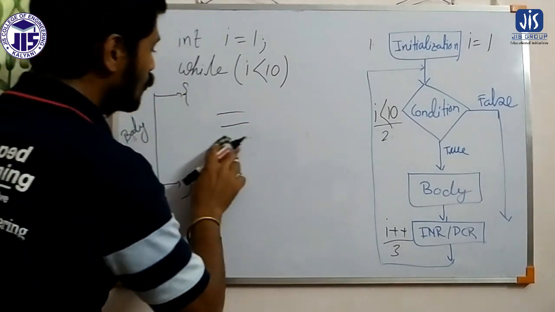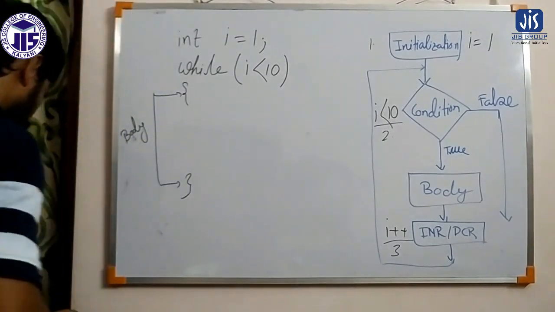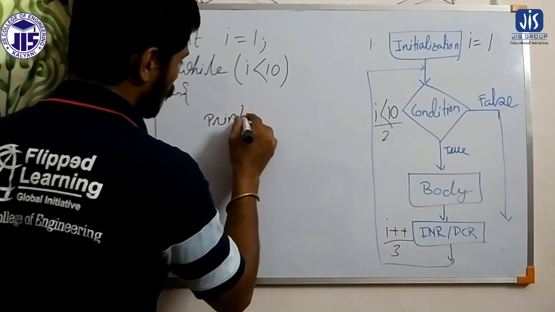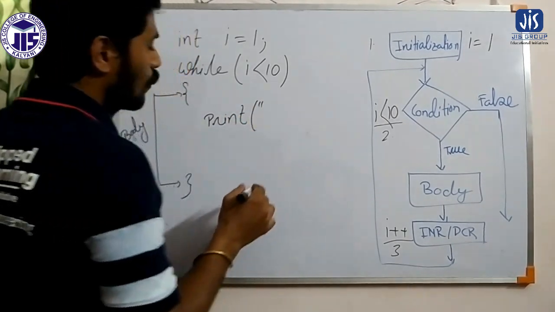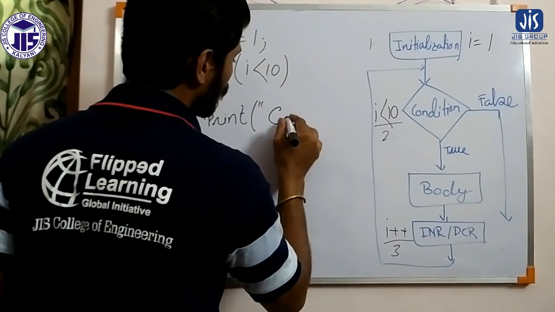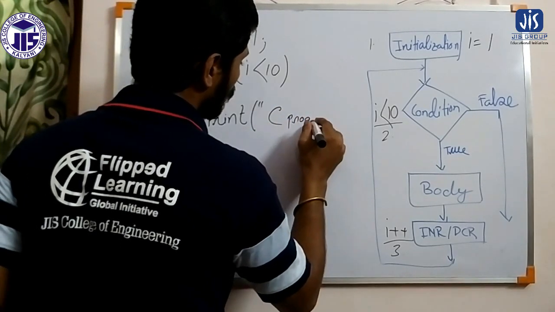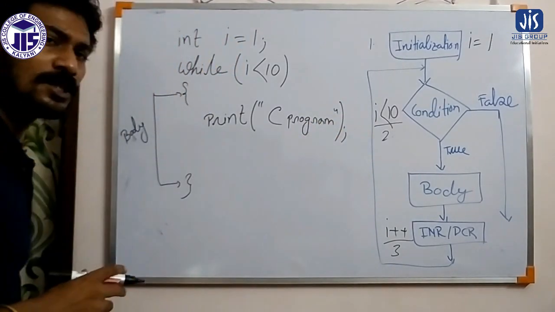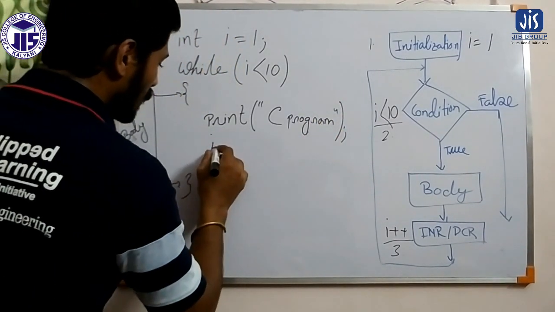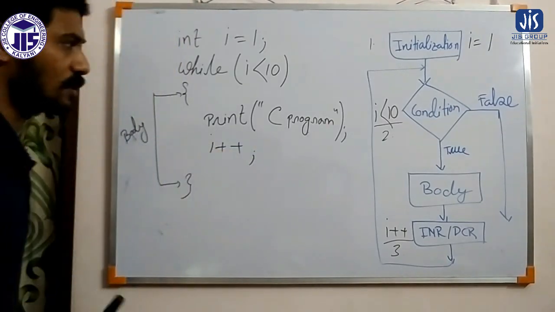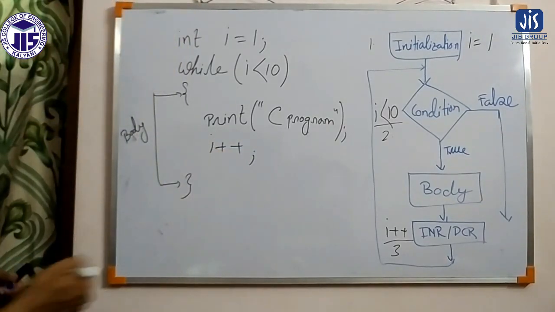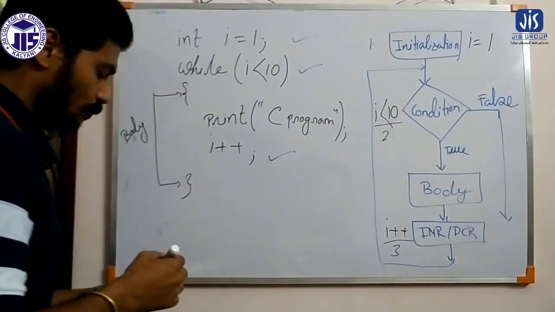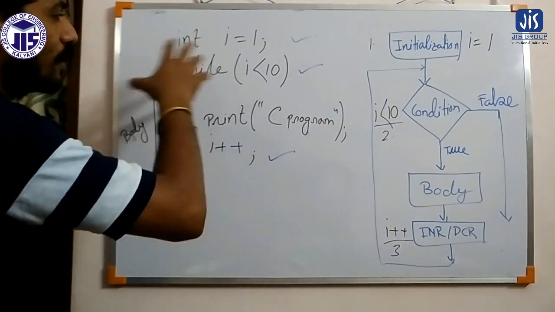Let us assume here we are going to print the statement C program. After that we increase the value of I by I plus plus. That is my increment operation. So all three components are present here: this is the initialization component, this is the condition component, and this is the increment component. That is all about the while loop, how we write the while loop.